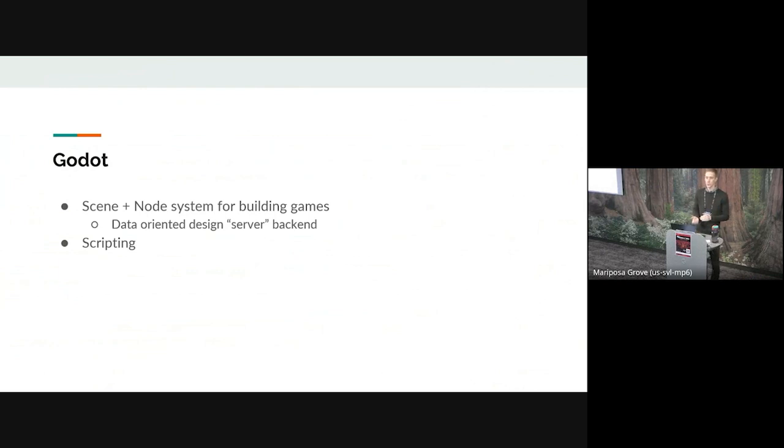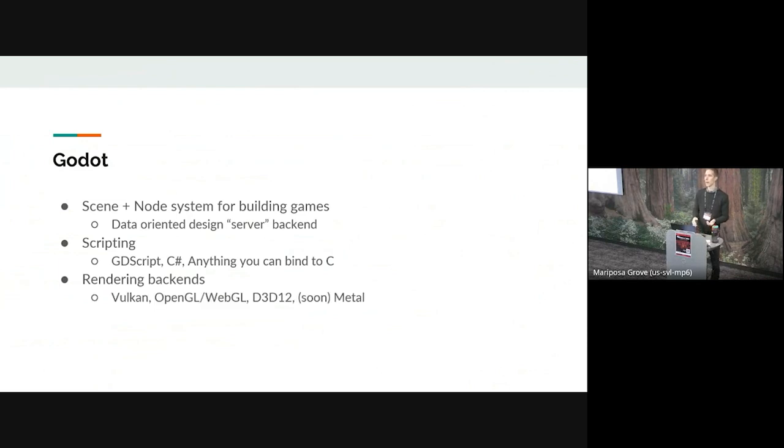It supports multiple scripting languages out of the box. GDScript and C# are officially supported. GDScript is our in-house scripting language. It's tightly coupled to the engine. And you can bind whatever you want through a C interface. Anything that supports C ABI, you can script in Godot. And we support pretty much everything through the community. And finally, we have different rendering backends. Now we support Vulkan, OpenGL, WebGL, and D3D12, and soon we'll have support for Metal.